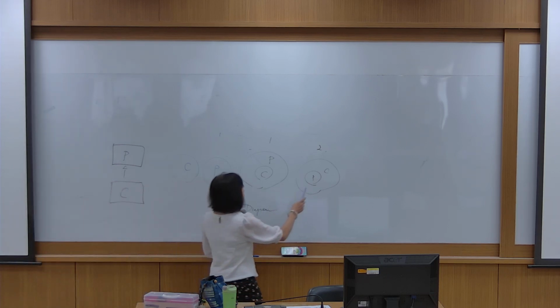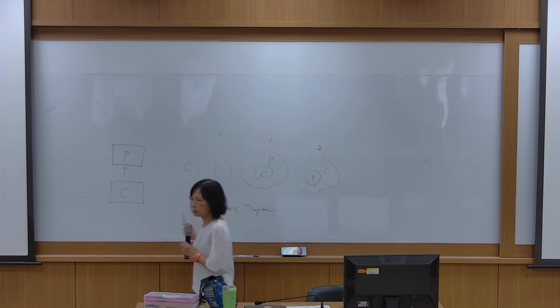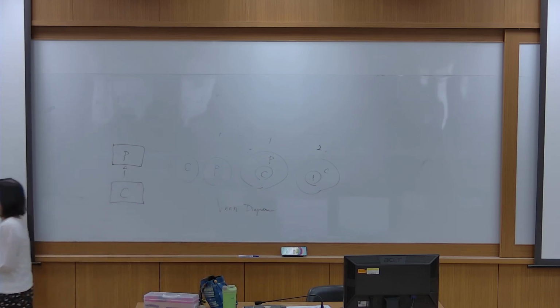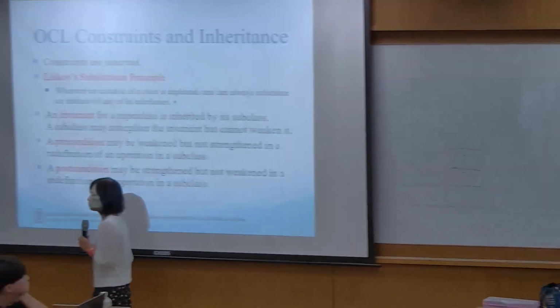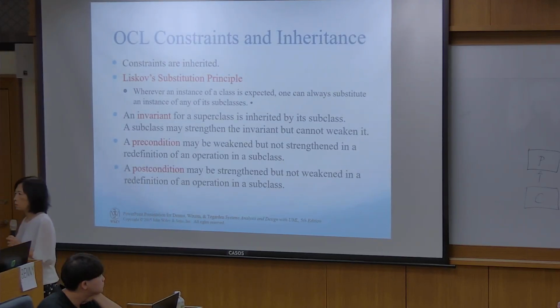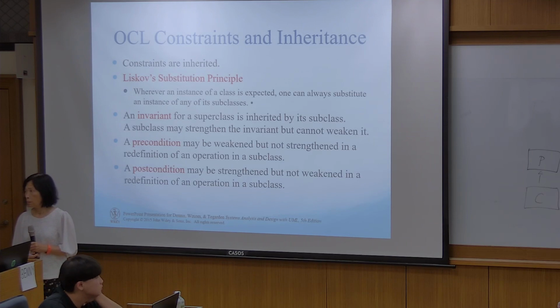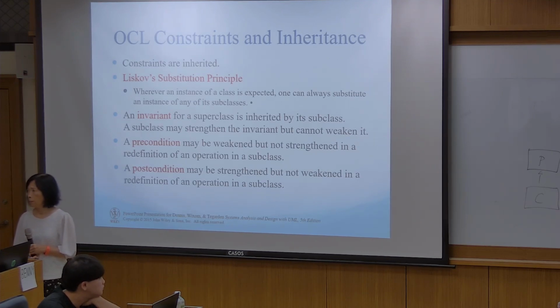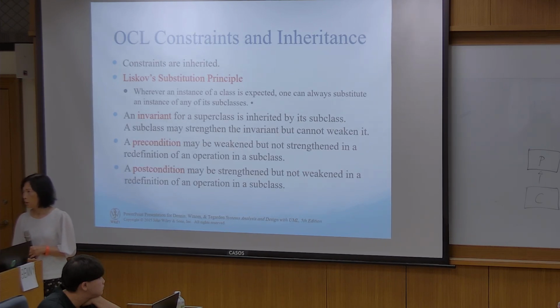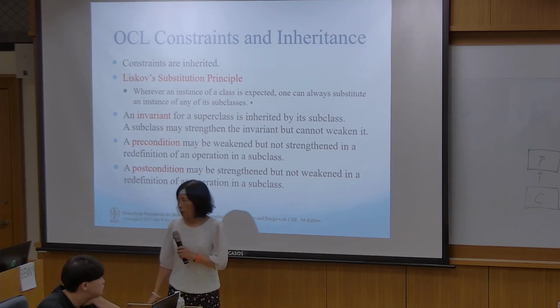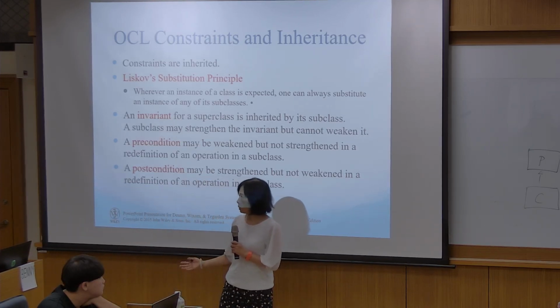So what do you think, Jack? Which one can be replaced? Which one will be replaced? Parent will replace children, right?